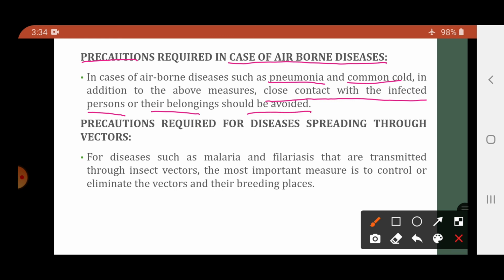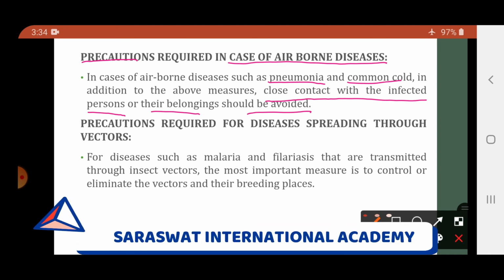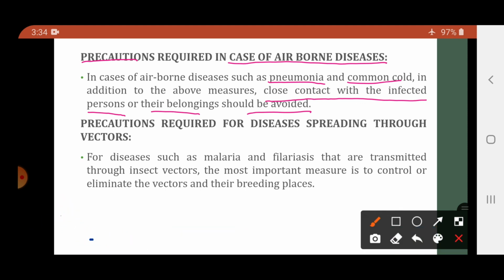So the earlier measures, that is food should be proper, waste disposal should be proper, disinfection of the water bodies should be done, these should be done anyway. But apart from that, one of the most important things is to avoid close contact with infected persons or their belongings. To control airborne disease, we should avoid close contact with the infected person as well as with their belongings.